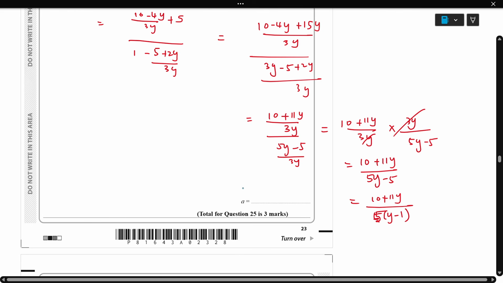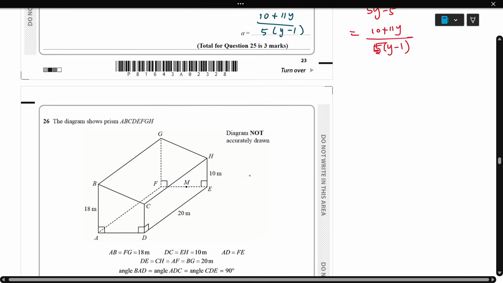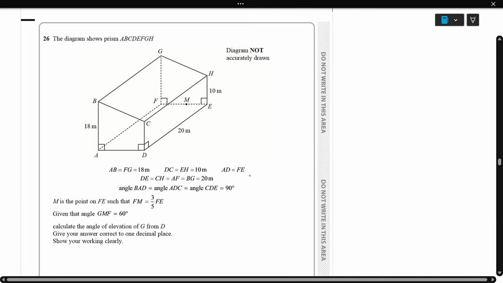So the final answer is (10 + 11y)/(5(y − 1)). Okay, next question number 26.